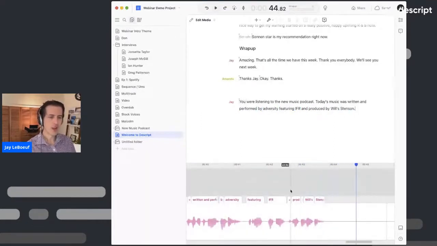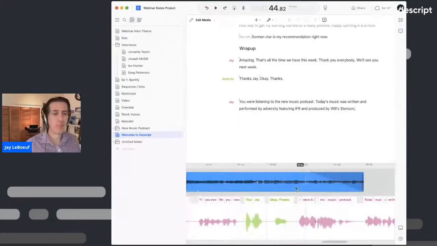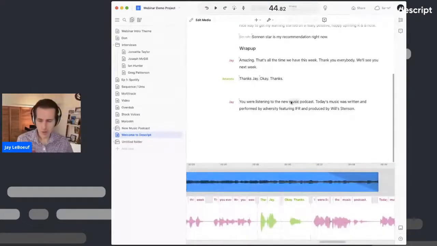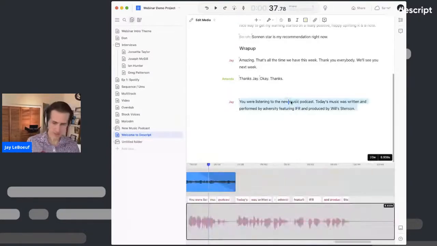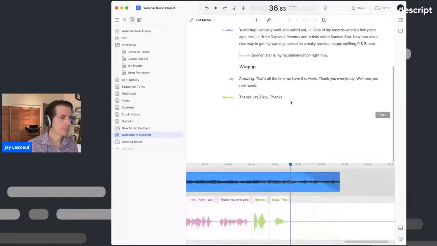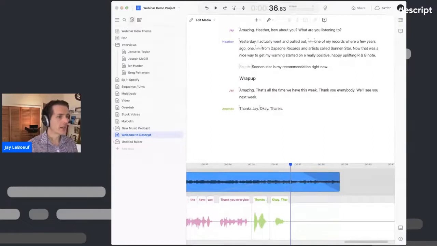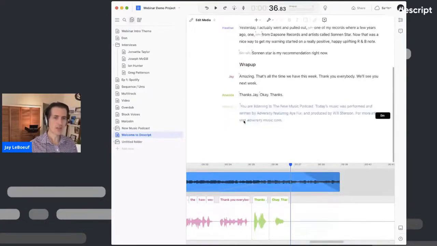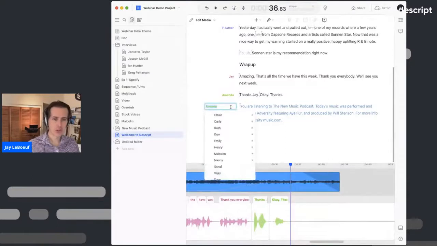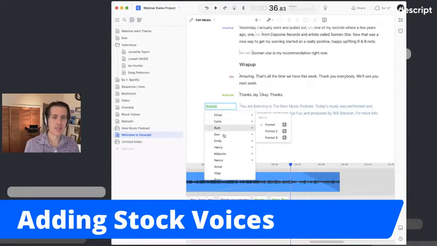Very cool. So I could record that, but let's say you don't have access to a high quality mic right there. I'm going to select that content and hit delete. Why did I do that? Well, we have stock voices built into Descript. So what I can do is actually paste the text that I want to be said, and I can select one of these Descript stock voices. So click on the speaker label, and you see these names will pop up for you in Descript.